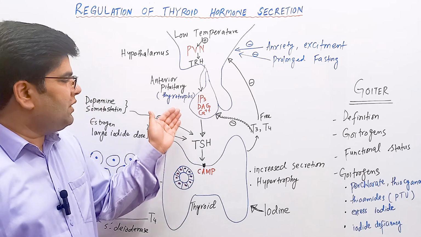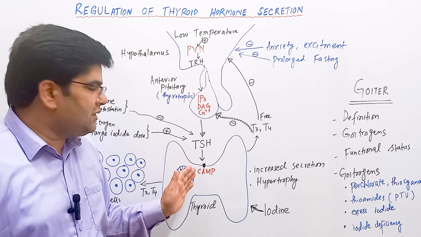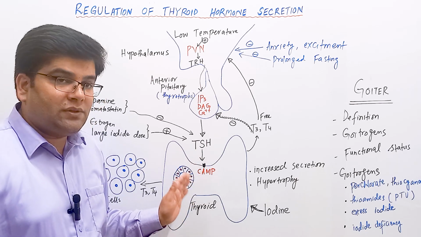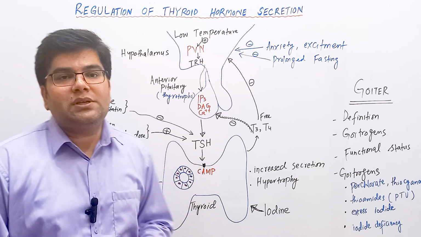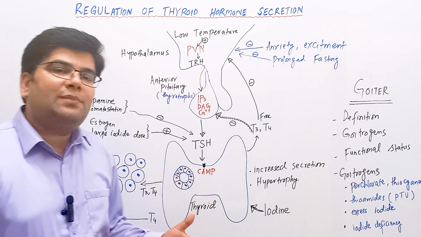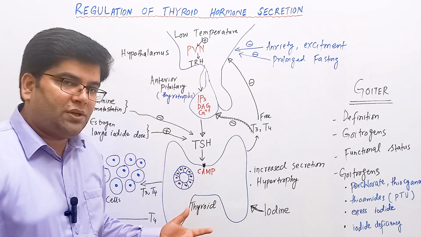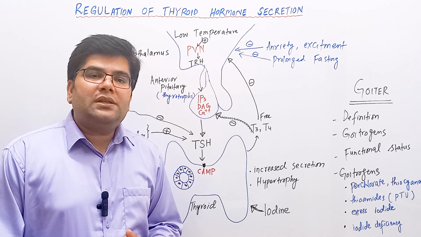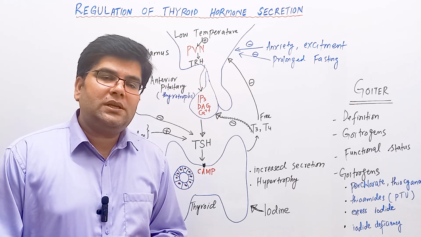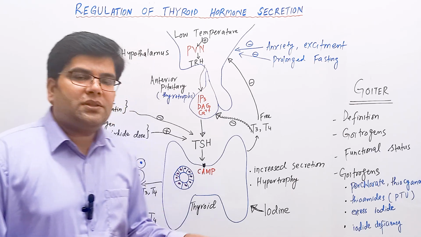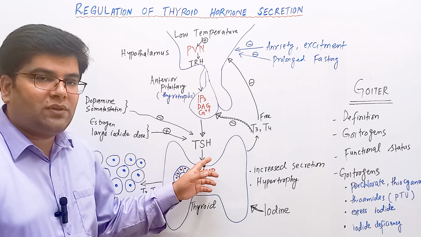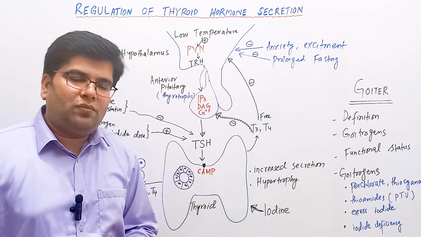These cells secrete TSH hormone, which has its receptors on the thyroid follicular cells, which are stimulated by the cyclic AMP second messenger system, and hence all the steps of thyroid hormone synthesis are stimulated. And moreover, there is increase in blood supply and also increase in the cell size and cell number in the thyroid gland because of stimulation by TSH hormone.